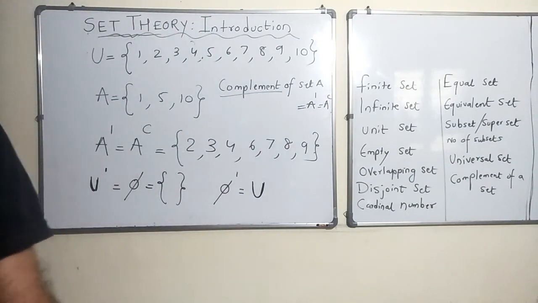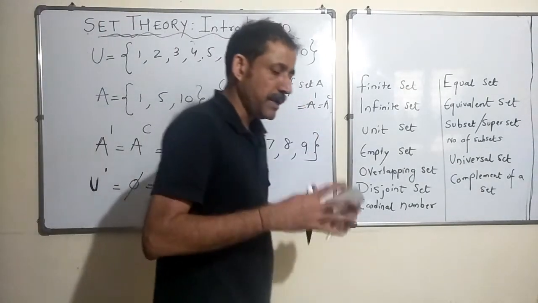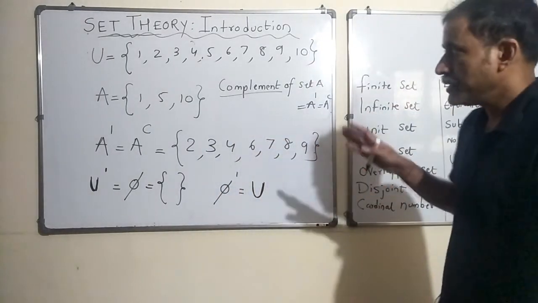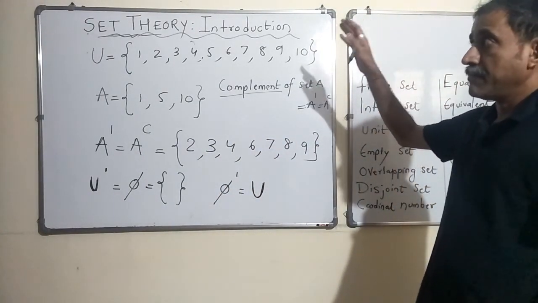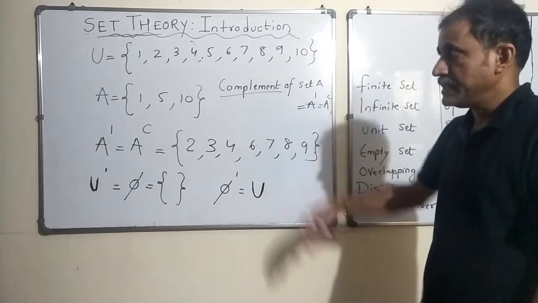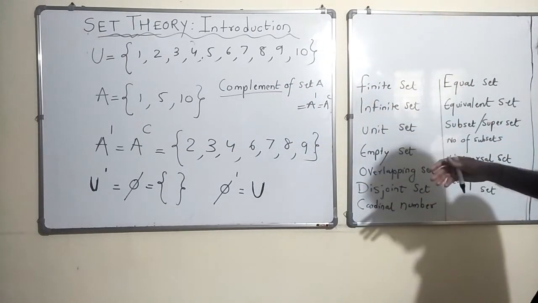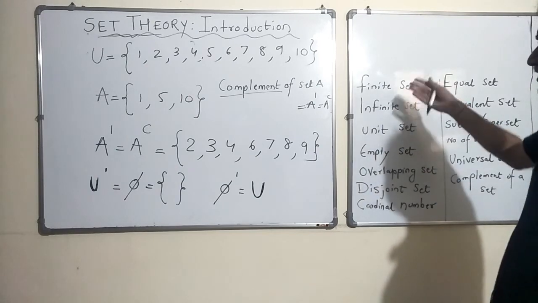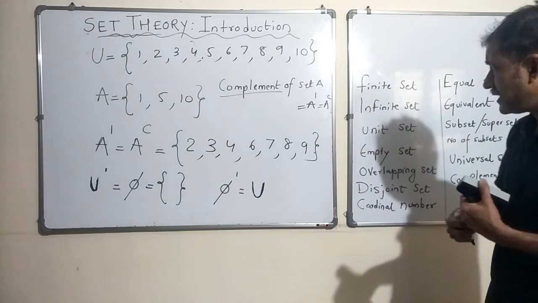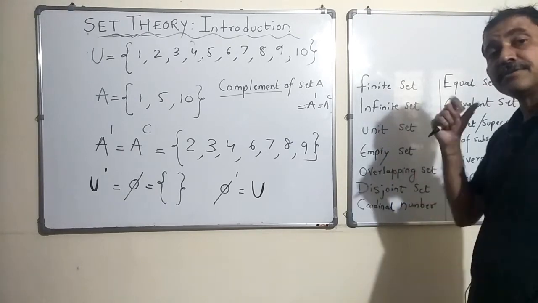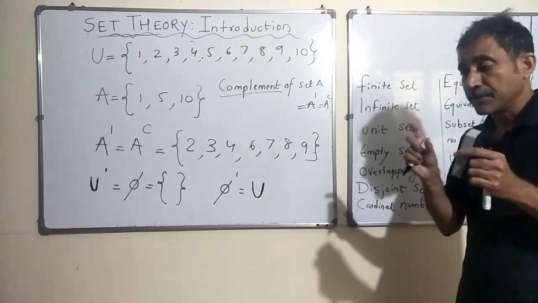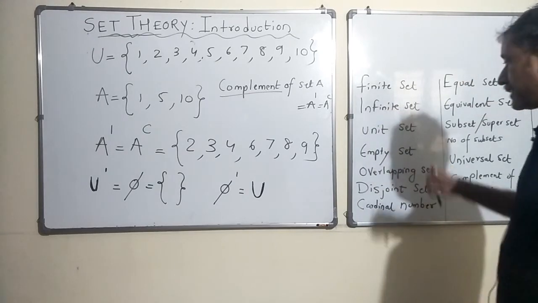Okay, sounds good. Then I think with this we have come to the end of this particular session. So in this session we introduced the concept of sets, and then we started with what is a finite set and what is an infinite set. If there is only one element in a set, it is called a unit set or singleton set, and if a particular set has no members, it is an empty set, right?